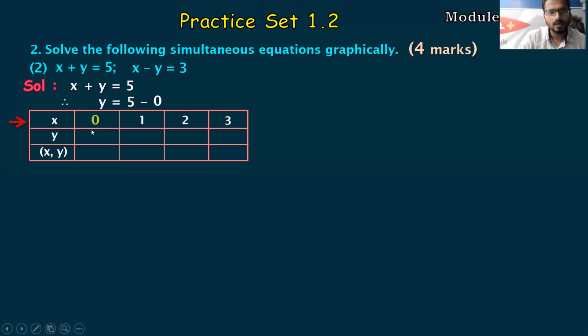Let us start. Now, if you are taking x ka value as 0, you can do this mentally also if your mental maths is good. So 5 minus 0 is nothing but 5. So my y ka value is 5. And in the next box, you have to write 0 comma 5, x comma y, right? So first always x ka value and then y ka value. Next, if you take x ka value as 1, so 5 minus 1 is 4. How you will write? 1 comma 4. Next, if I take 2, so 5 minus 2 is 3, so it is 2 comma 3. If I take x ka value as 3, so 5 minus 3 is 2, so I can write the next value as 3 comma 2.